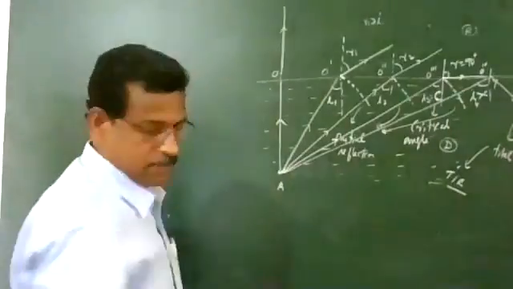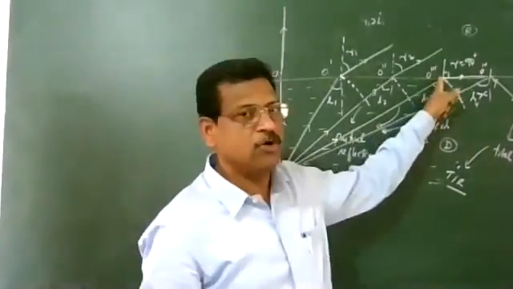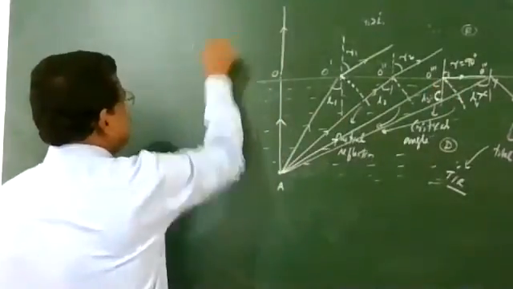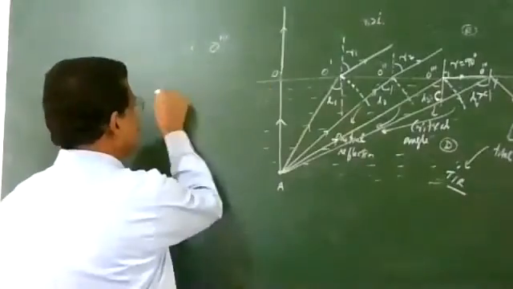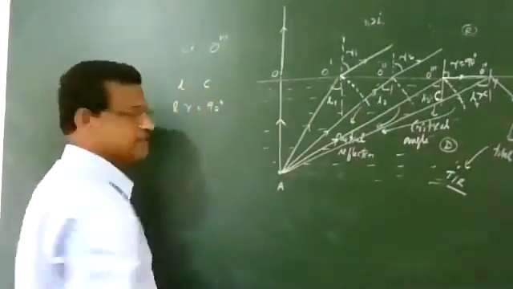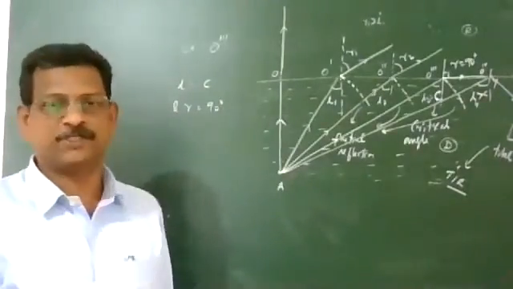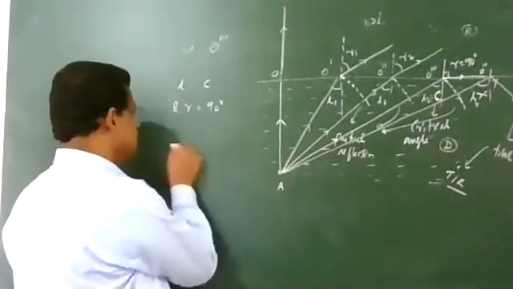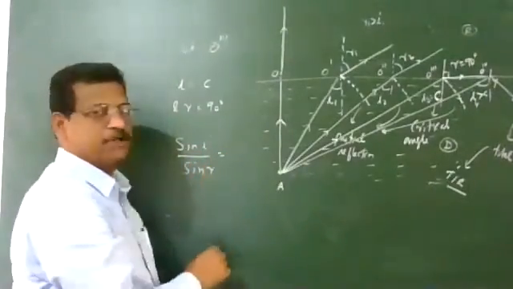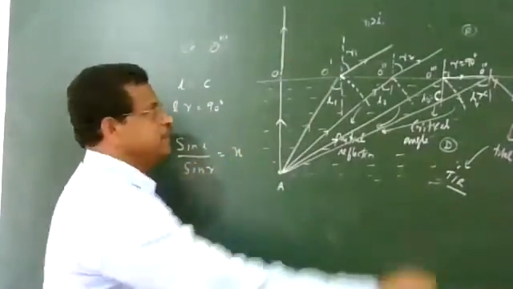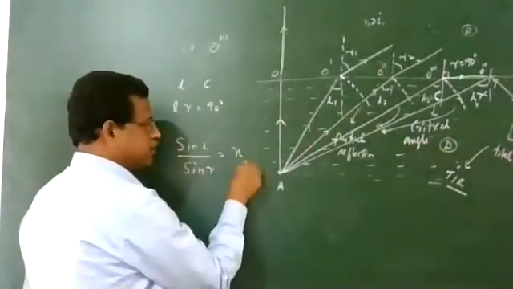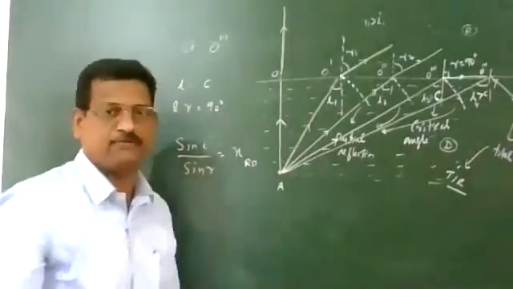Here I am marking the point O triple dash, O3. At point O3, the angle of incidence is C and the angle of refraction is 90 degrees. So we use Snell's law of refraction: sin i divided by sin r is equal to the refractive index of the second medium. Here the second medium is the rarer medium, so I write the refractive index of the rarer medium to avoid confusion.